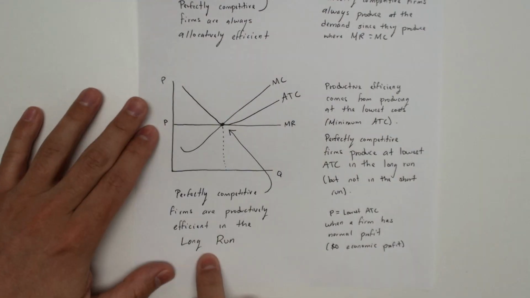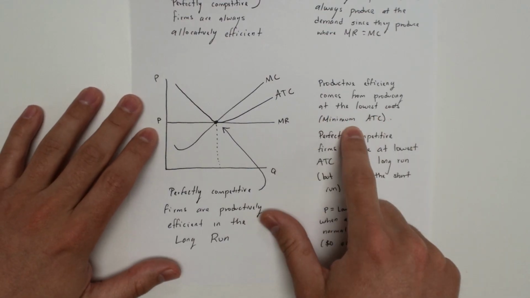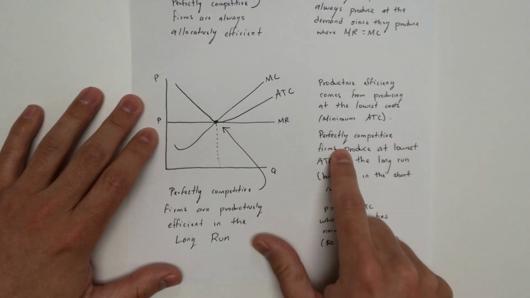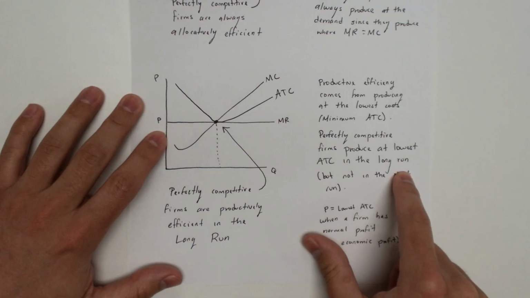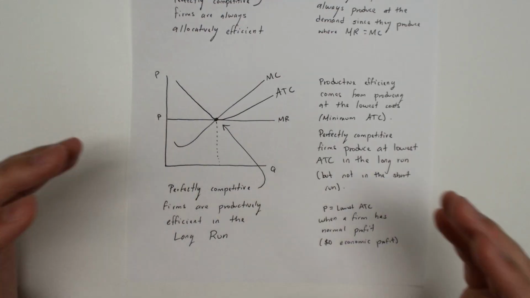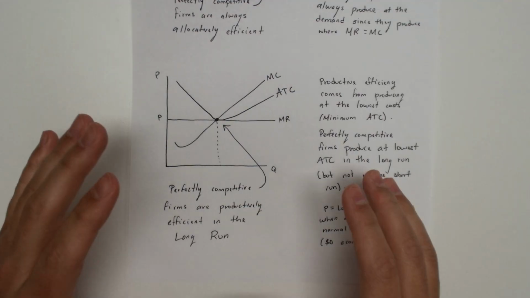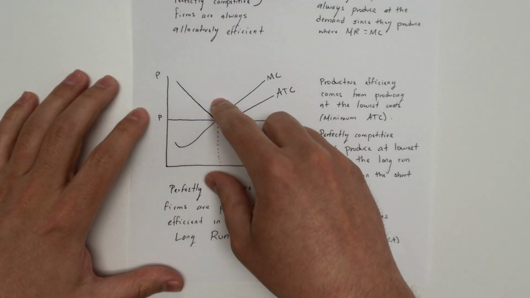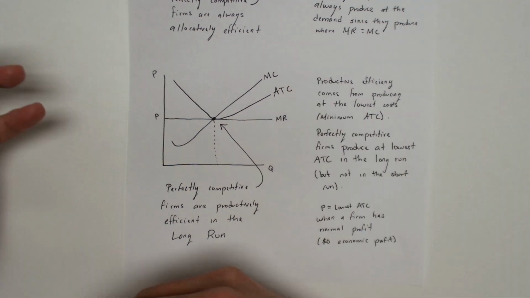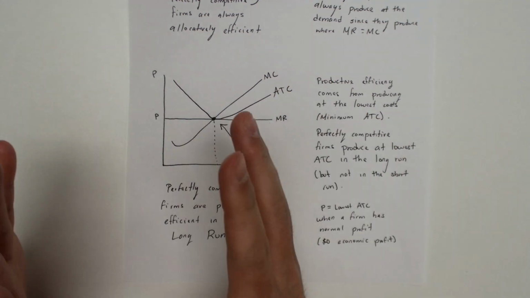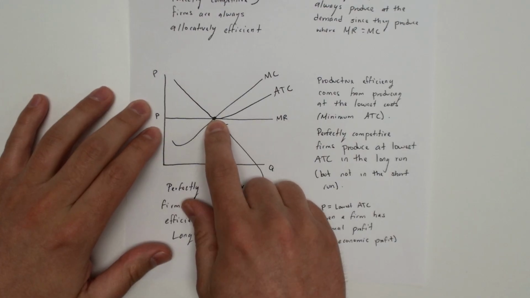What about productive efficiency? Productive efficiency comes from producing at the lowest cost. This means producing at the minimum ATC. Now, perfectly competitive firms are going to produce at the lowest ATC in the long run when they're making a normal profit, when economic profit is zero, but not in the short run, because in the short run they could be producing somewhere that's not at the lowest point of the ATC, because they would either be making a profit or a loss. But in the long run, they're making $0 of economic profit. They're going to be producing right here at the lowest point of the ATC.